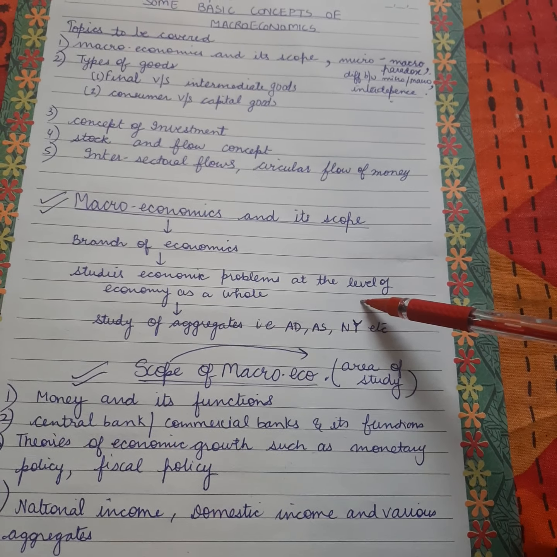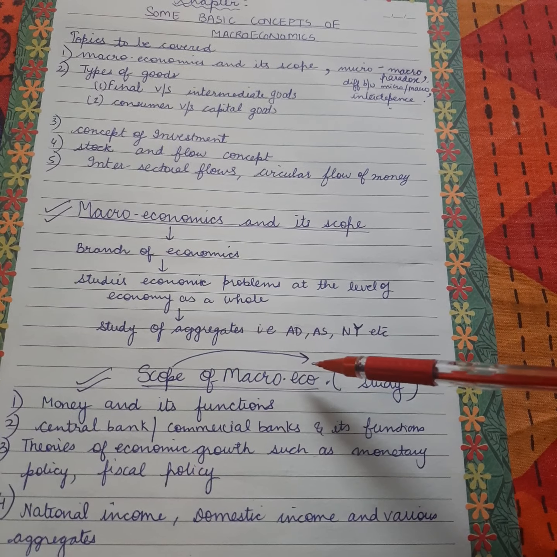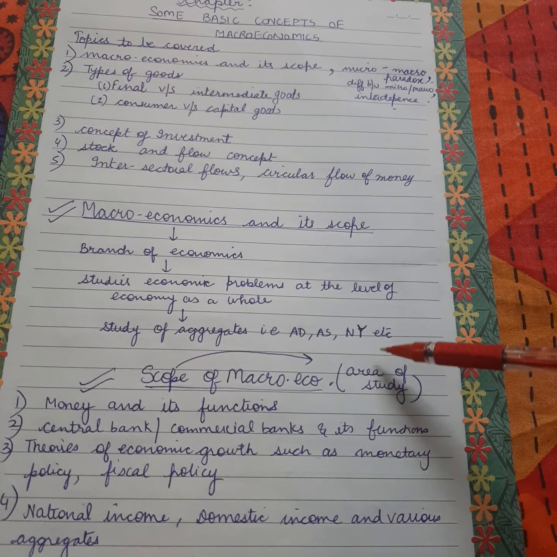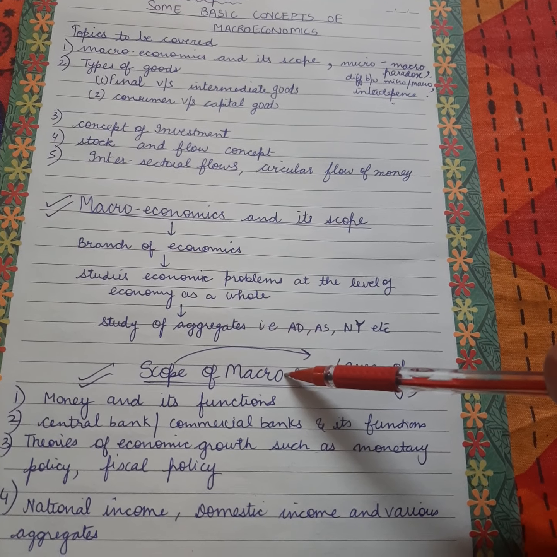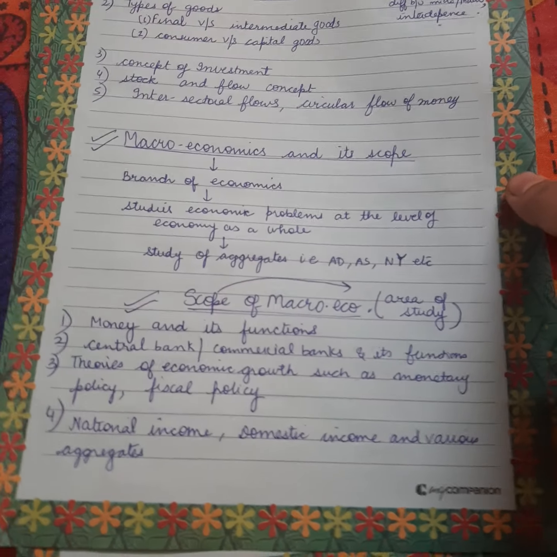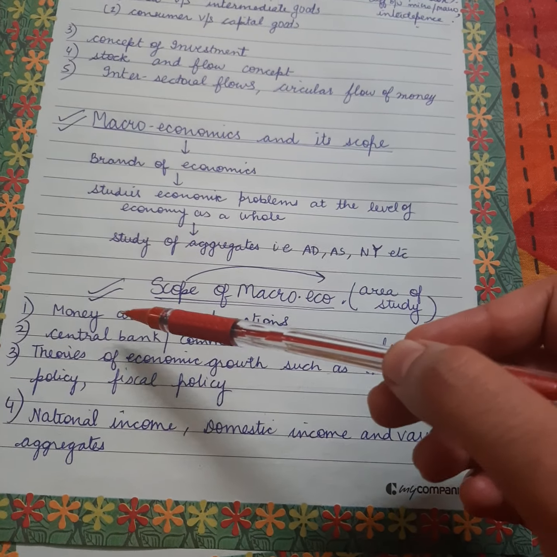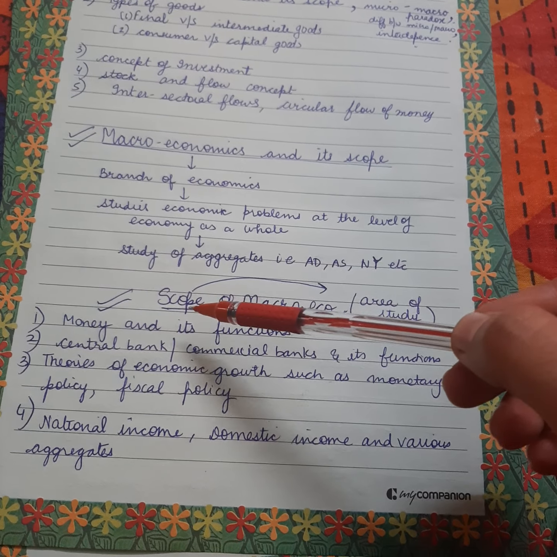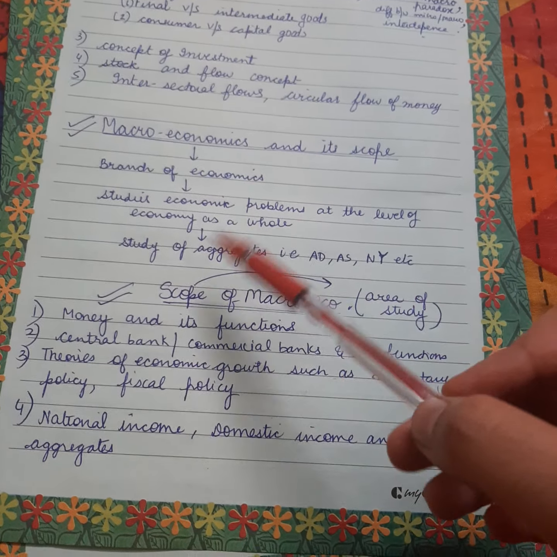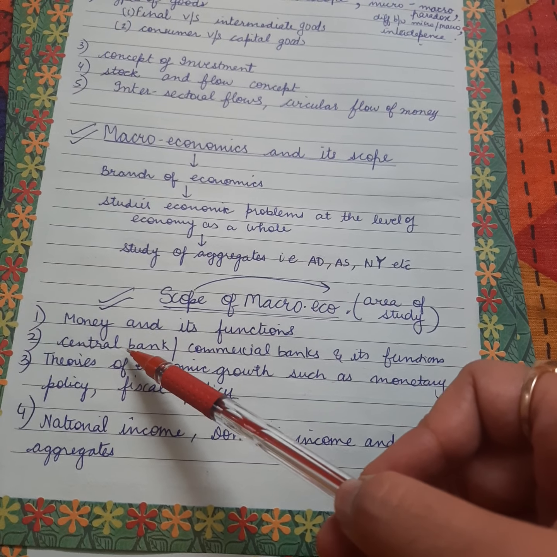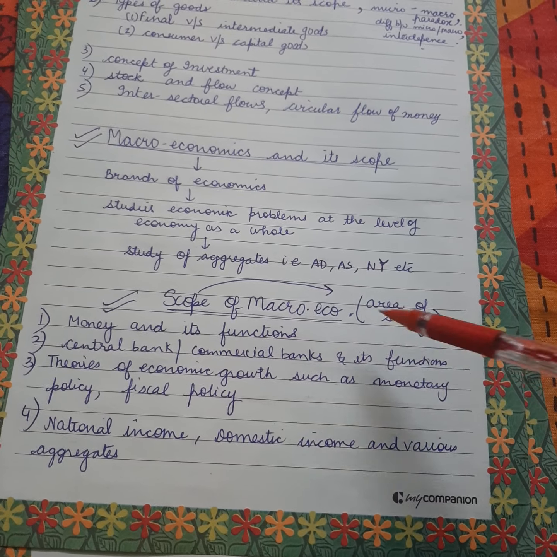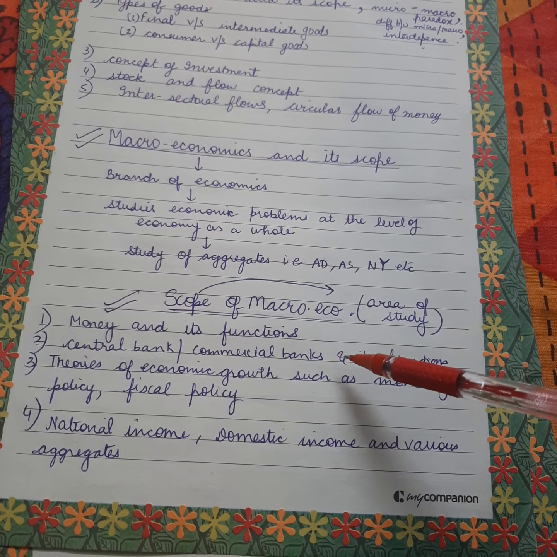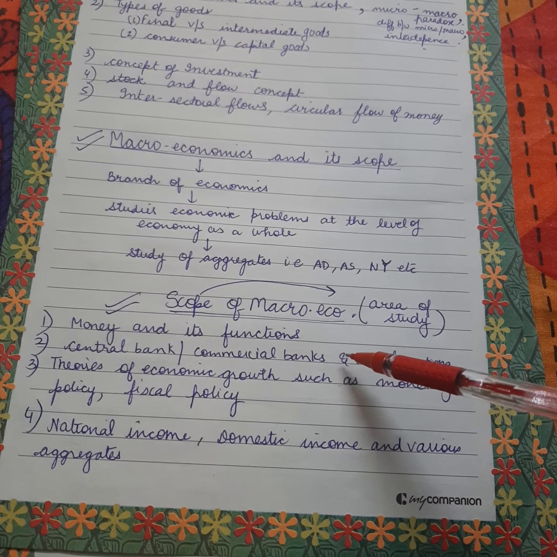Okay. Now the next question is the scope of macroeconomics. Scope means the area of study. What areas do we study in macroeconomics? The first area that we study in macroeconomics is money and its functions. We have already completed this chapter, meaning of money and functions of money. Next is central bank or commercial banks and their functions. Again, we have covered this full chapter. Banking we have covered, lender of last resort we have done, bankers' bank, yes, we have done.